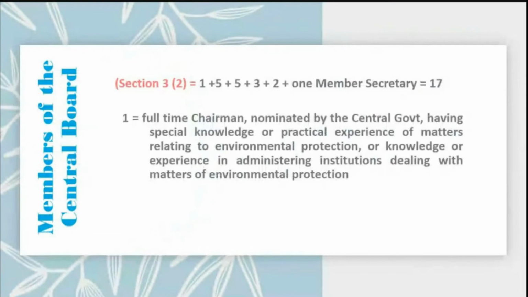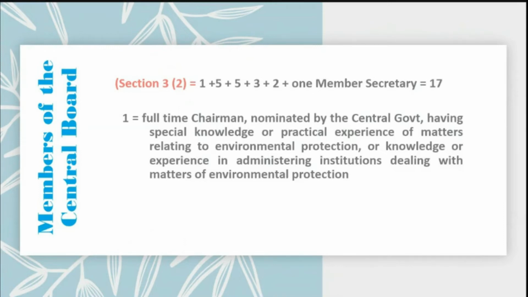So, what are the members of the Central Pollution Control Board? Basically, the number of members is discussed under Section 3, in which it is discussed that there are 17 members. One is the full-time chairman nominated by the central government, having special knowledge or practical experience of matters related to environmental protection, and knowledge or experience in administering institutions dealing with the matters of environmental protection.